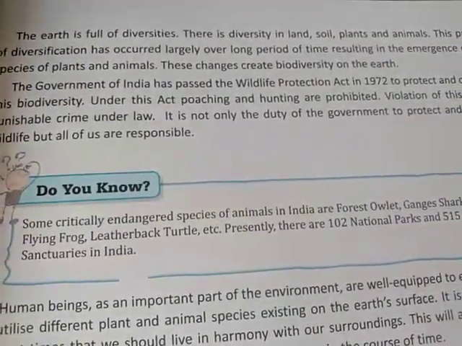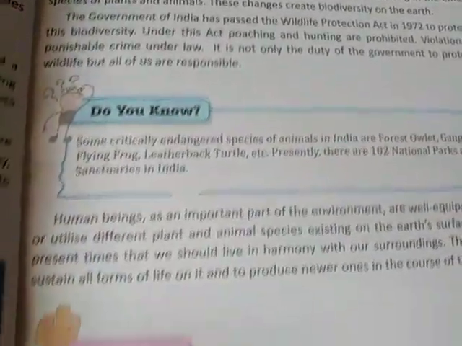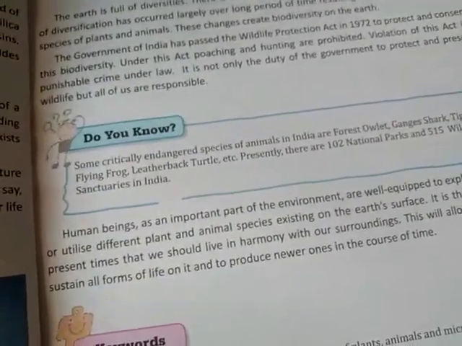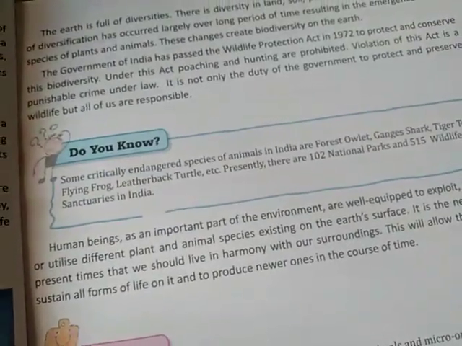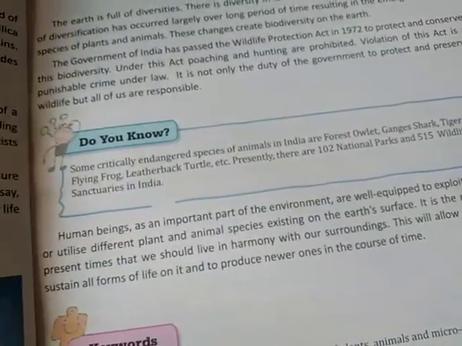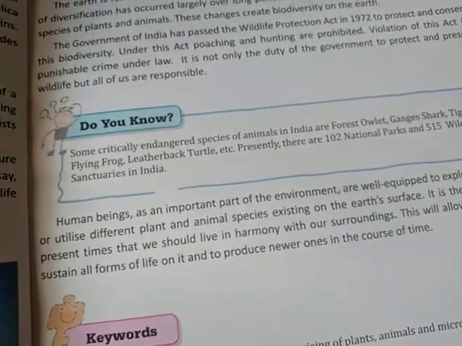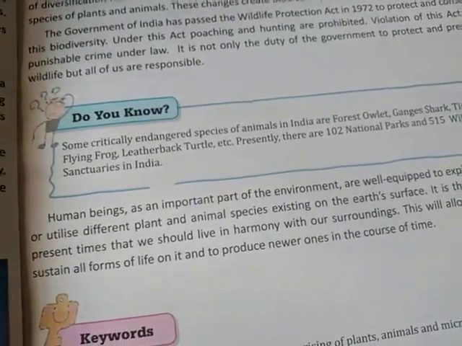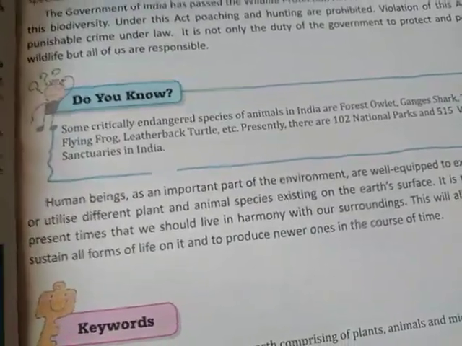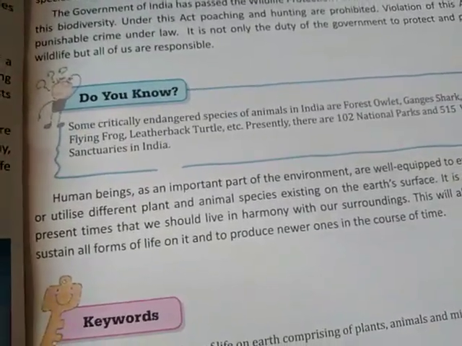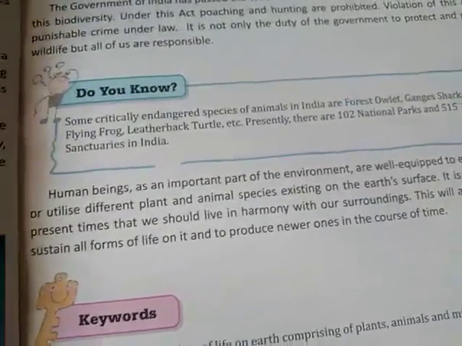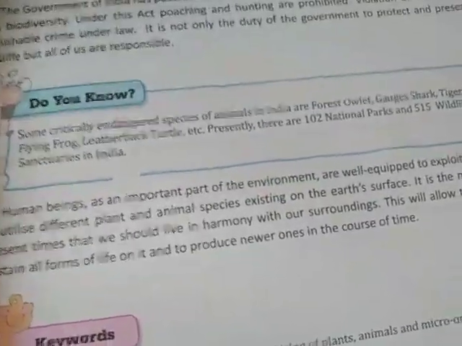It is not only the duty of the government to protect and preserve wildlife, but all of us are responsible. So it is not that the government is responsible only for making rules and regulations, but we are also responsible, because we are the people who are going to follow those rules and regulations. If we are not following them, it means we are not doing our part to conserve biodiversity.